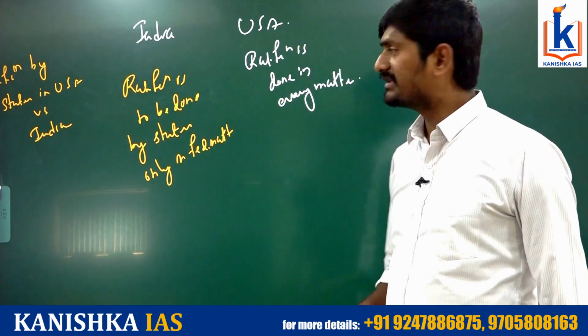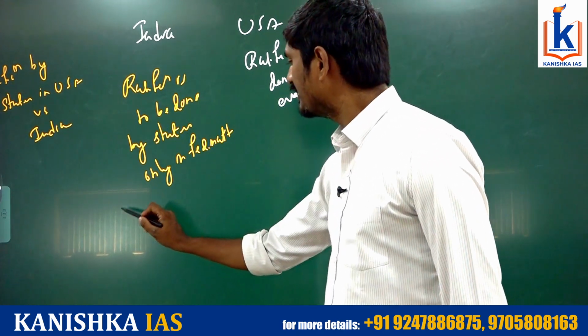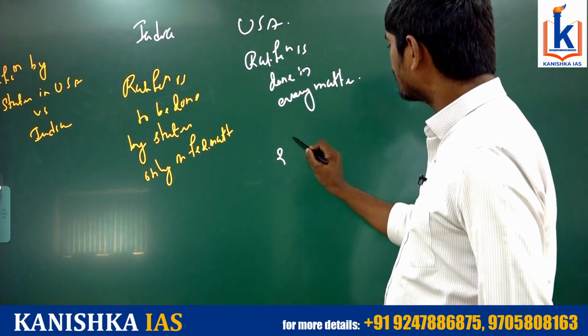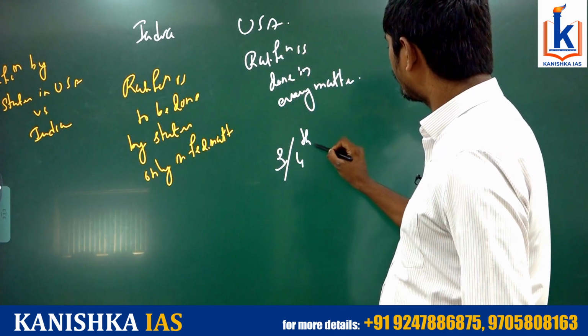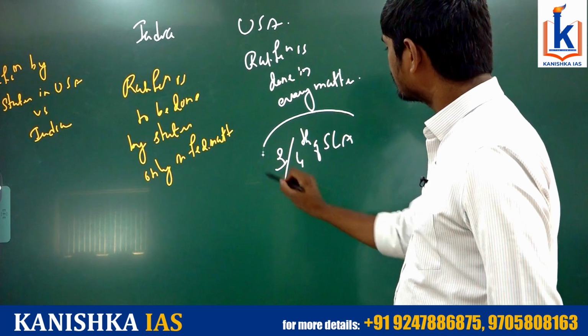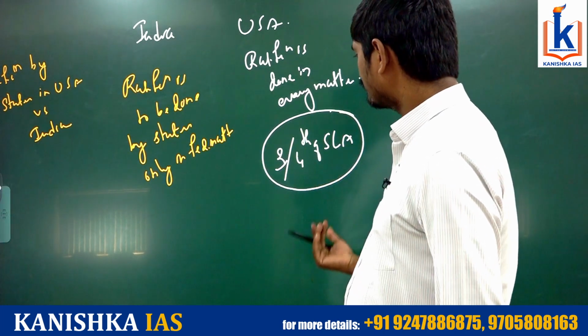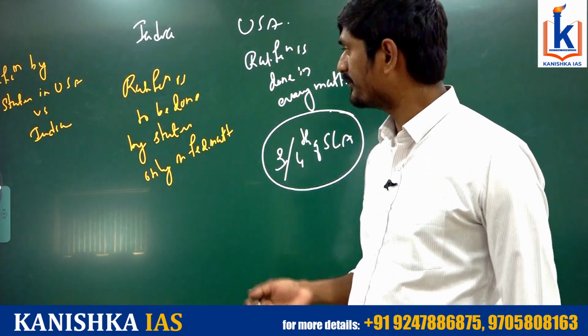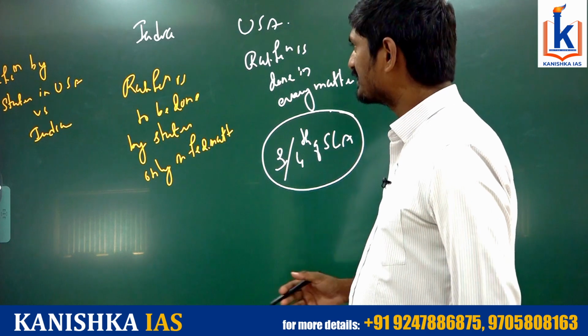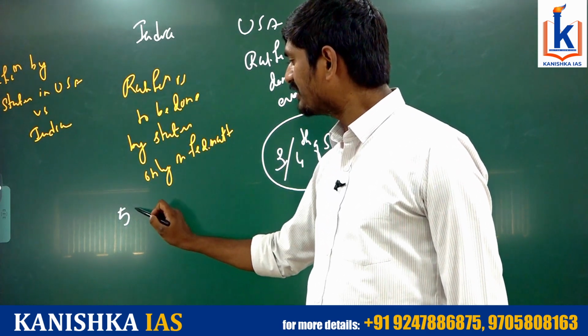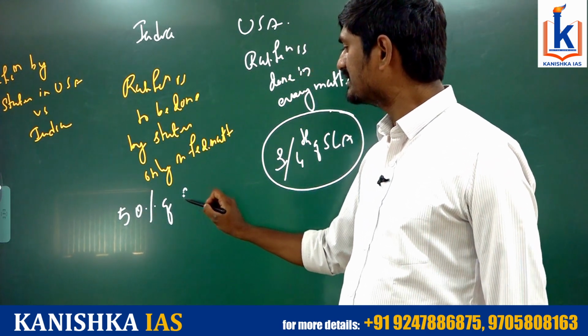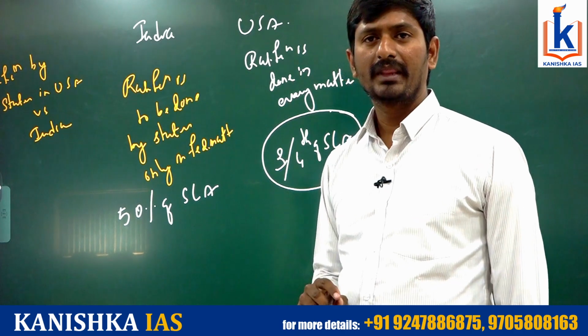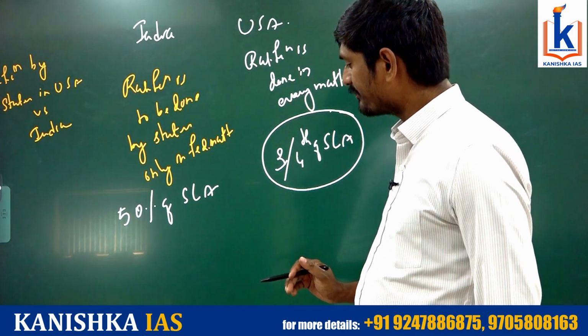In USA, the ratification requires the support of 3/4 of state legislative assemblies, that is, the assemblies or legislatures of the states. But in India, the ratification requires just 50% of state legislative assemblies, and it excludes the union territories.